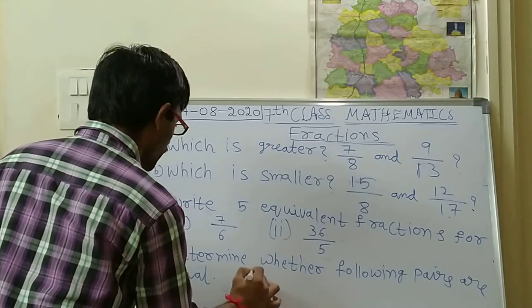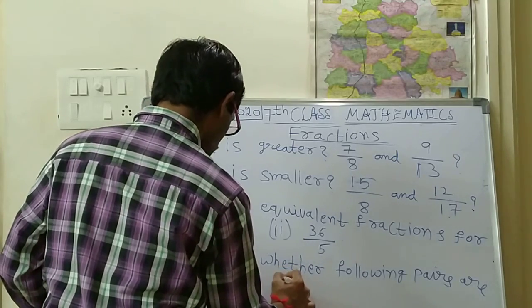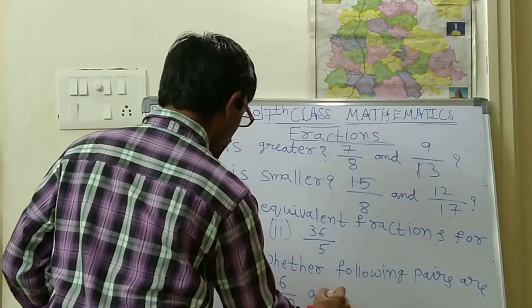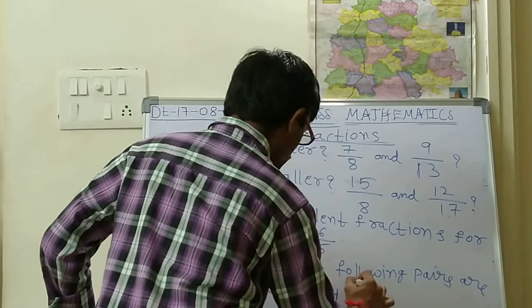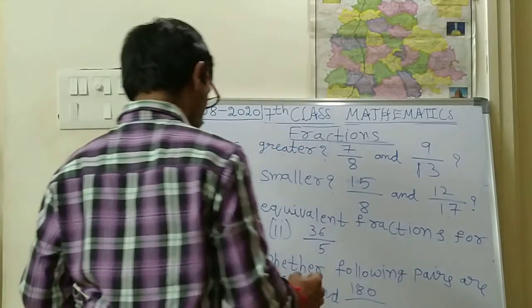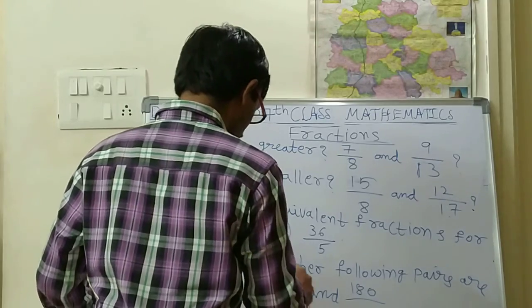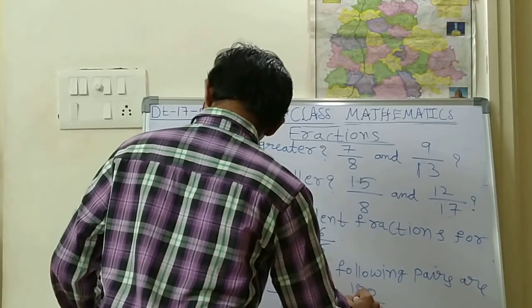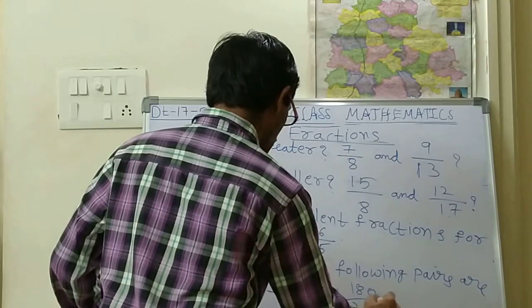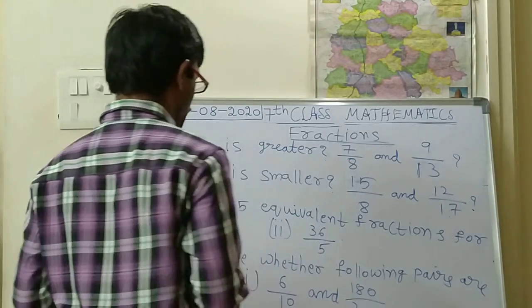Okay, the first one is 6 by 10 and 180 by 300. 180 by 300. So this is the first one.